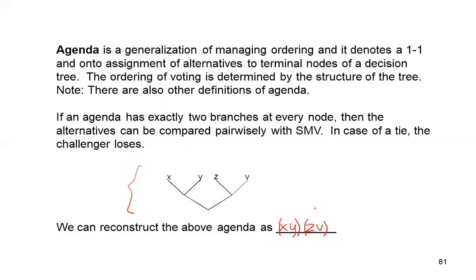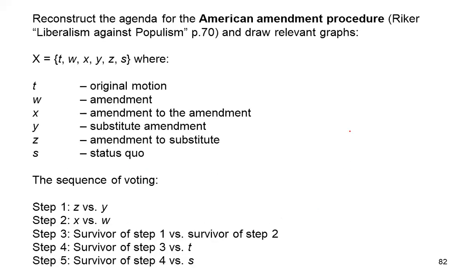If the agenda has exactly 2 branches at every node, then we can compare those alternatives pairwise with simple majority rule. We talk about a binary agenda in such a case. And if we have a tie, the challenger loses. So again, the alternative that is at the left hand side is the winner; it is the status quo in this particular voting. So now let's reconstruct some particular agenda.